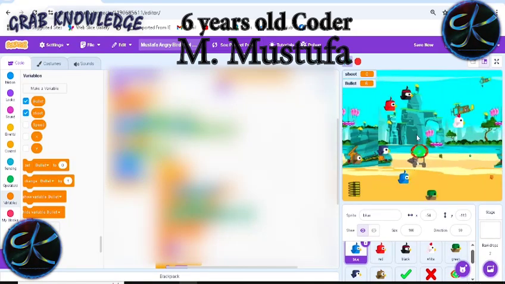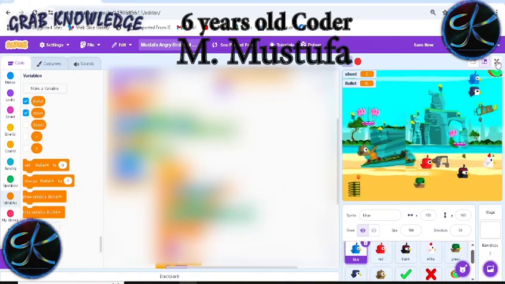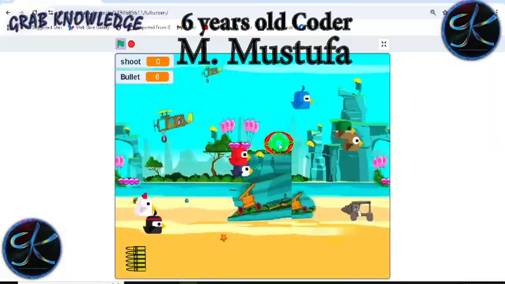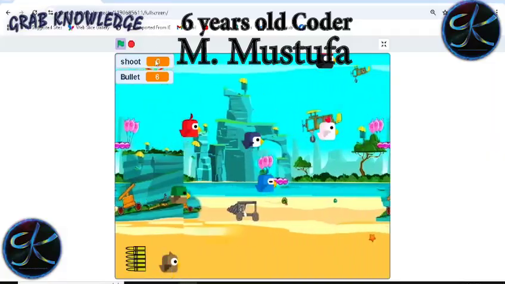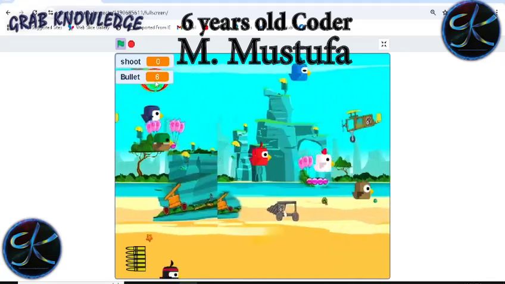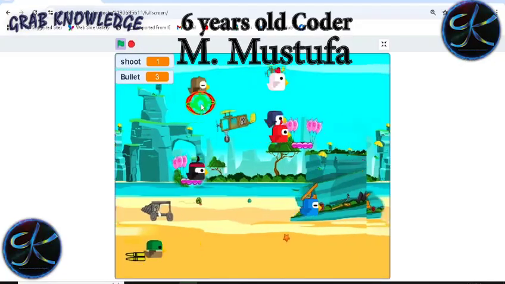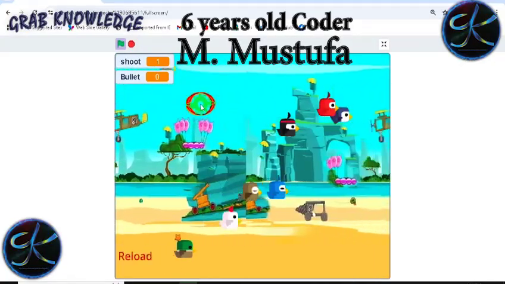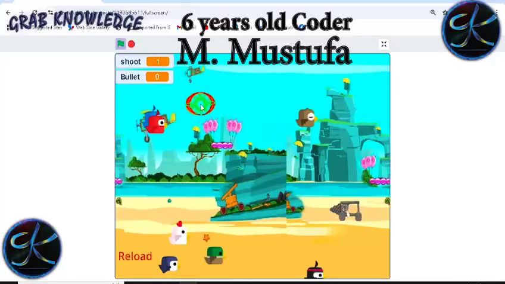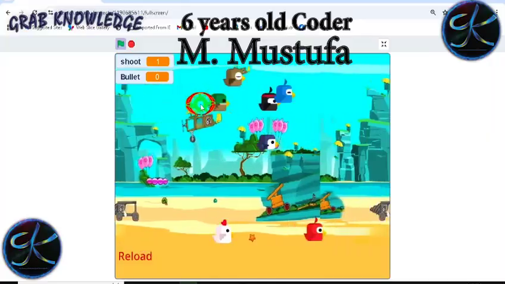I added many codes to run my project. I added 7 birds with different costumes. I added 2 variables, shoot and bullets. I have 6 bullets. When the bullets are finished, the bullets are loaded by pressing the A key.